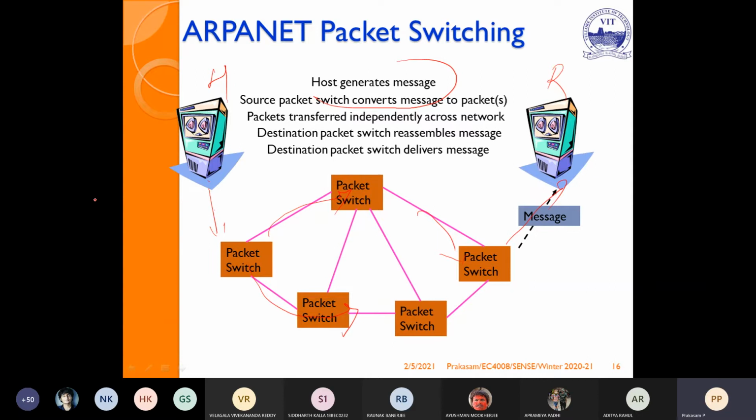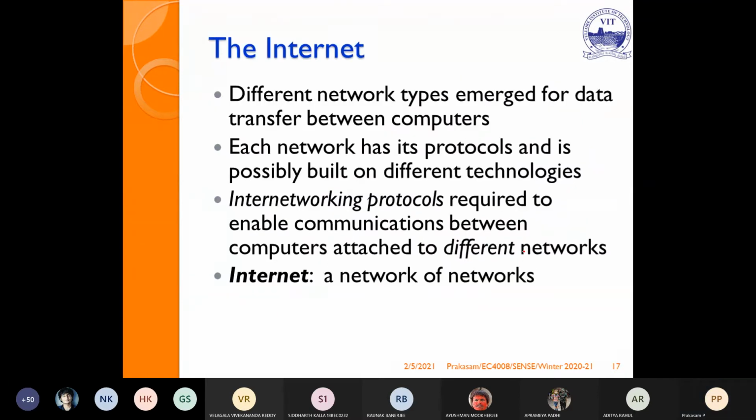So if you see here, speed is also automatically increased because there are more packet switches. I can break the long packet into small ones, and I can select different paths to reach the destination. At the end side, once all the packets have been combined, it delivers the message. So this is nothing but an example of packet switching.